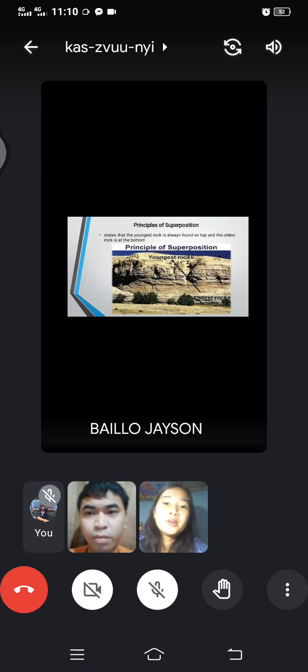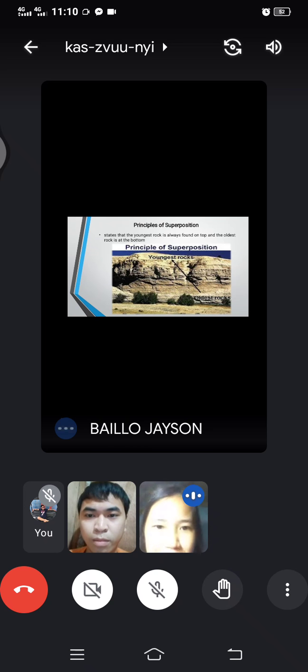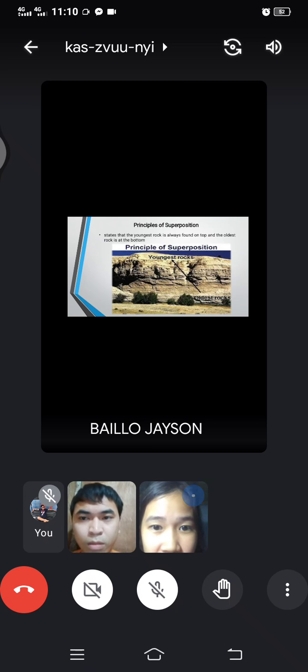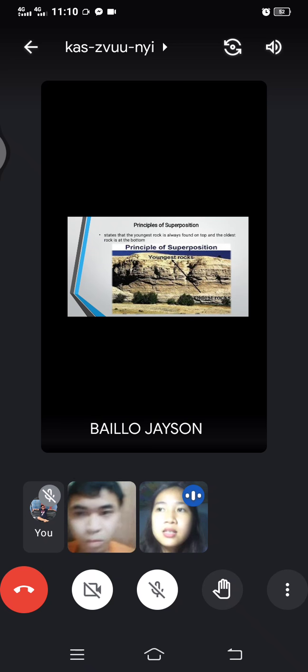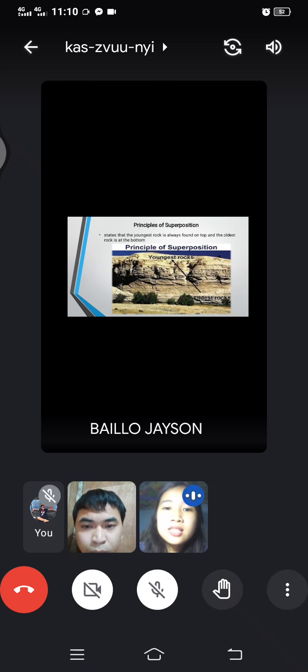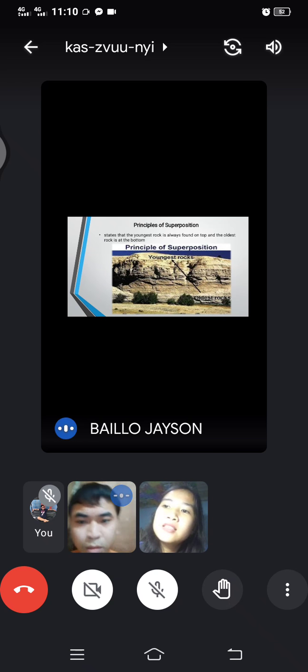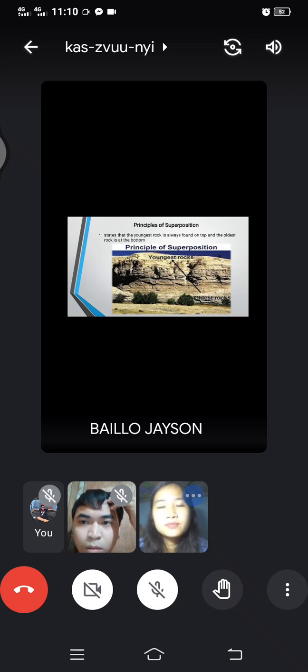Now, let's move on to the principle of superposition. It states that the youngest rock is always found on the top and the oldest rock is at the bottom. As we can see, the picture is very understandable. The oldest rock is always at the bottom, and the younger is always at the top. For example, we all know that granite is the oldest rock.